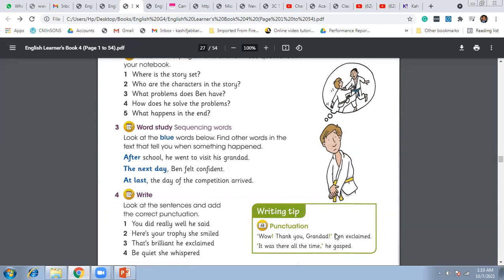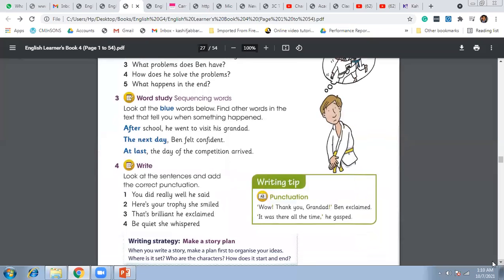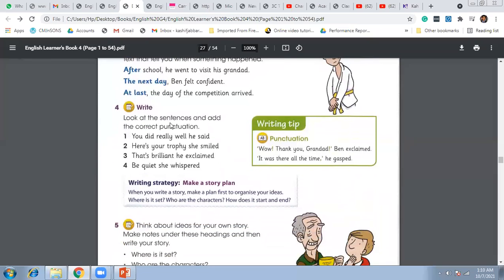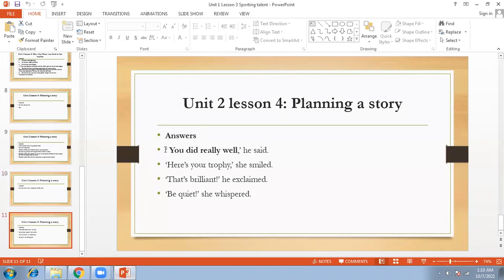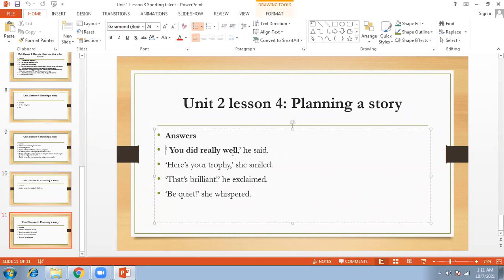Question number 4 is about punctuation. Look at these sentences and add the correct punctuation. So these are the sentences. We are going to add the correct punctuation. This is how we can do it, right? "You did really well," he said. "Here's your trophy," she smiled. "That's brilliant," he exclaimed. "Be quiet," she whispered, right?